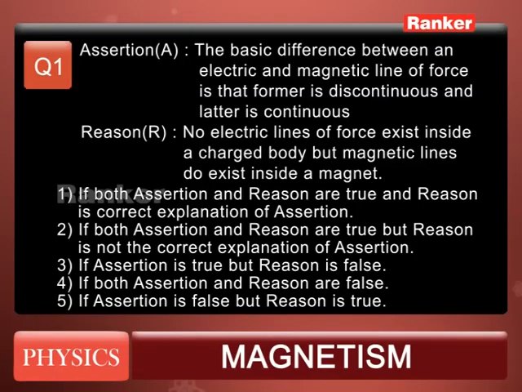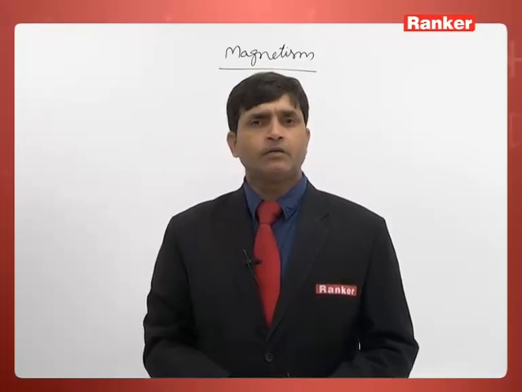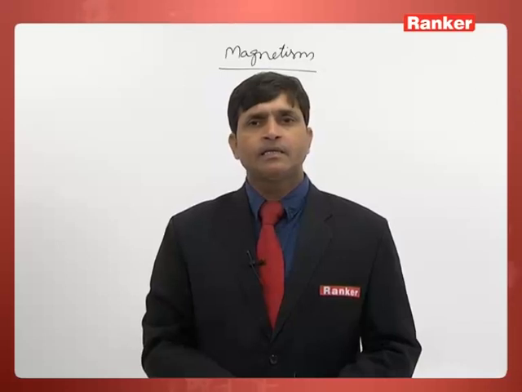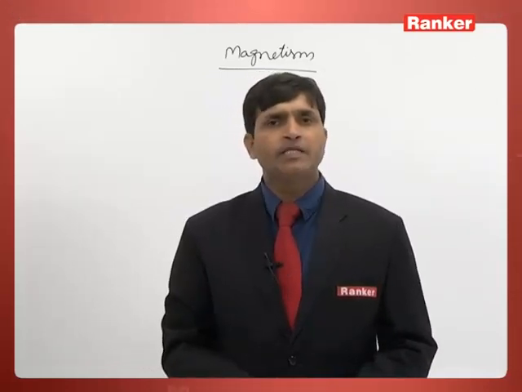And in the reason it is mentioned that no electric lines of forces exist inside a charged body. As we know, inside a charged conductor there is no electric field, so that's why there are no electric lines of forces, but outside the charged body electric lines of forces are present.